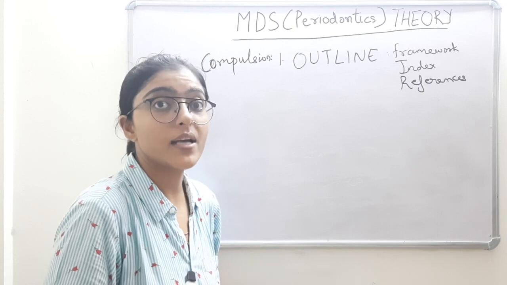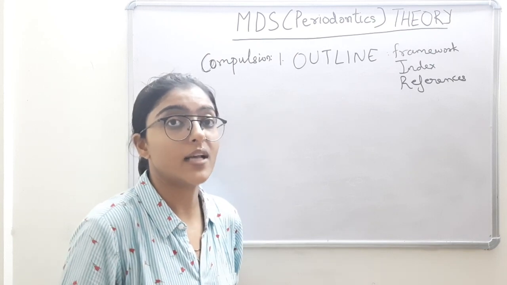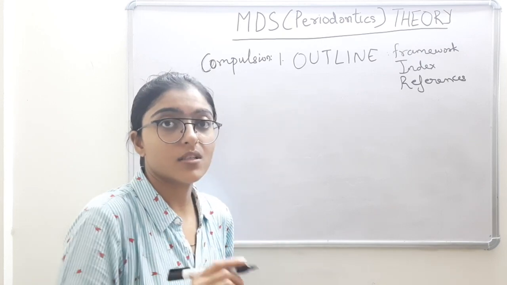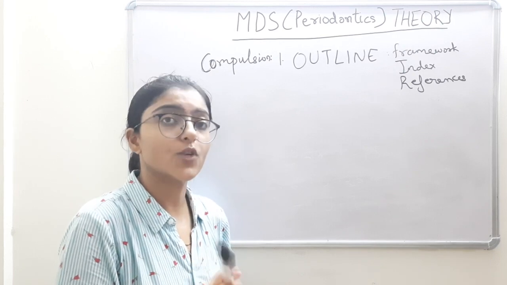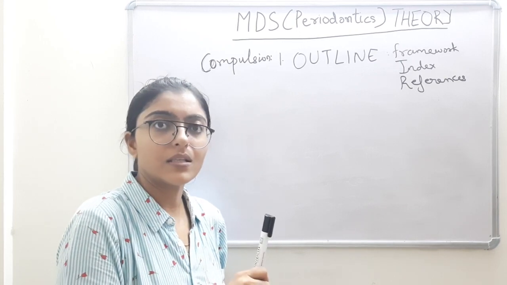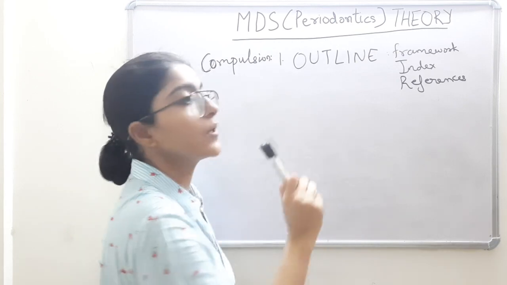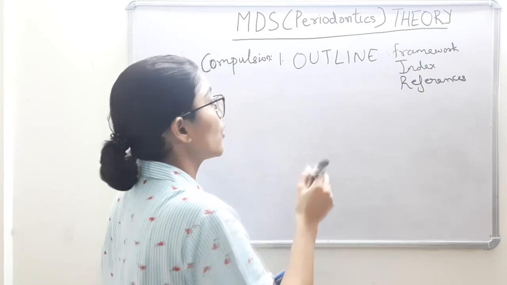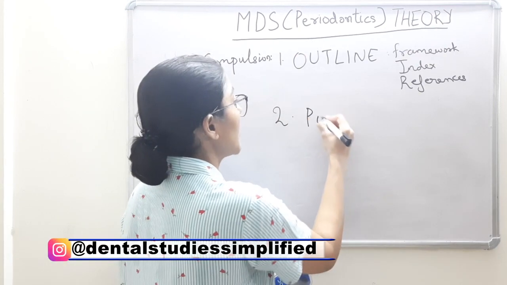They will be satisfied by seeing your references, and if not, you may put them at the end of your answer, but ultimately references are a must, and that too from standard journals, preferably PubMed, preferably specialty journals, Periodontology 2000, JOP, JCP, JPR, and our Indian Society journal, and all the landmark studies and the latest studies. So this is the number 1 point while attempting a theory paper. Outline is a must. And then while following the outline, when you elaborate every subtopic of your outline, elaborate them point wise.